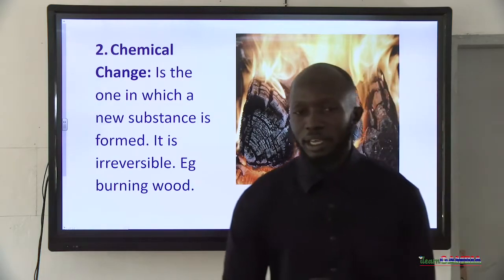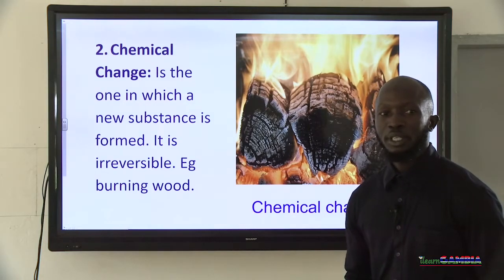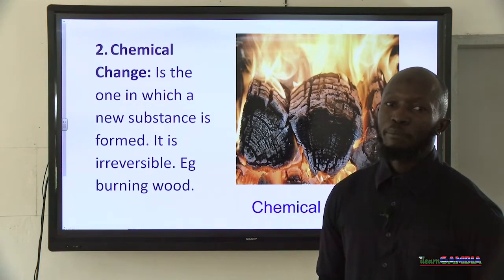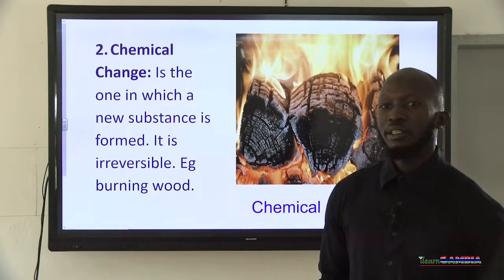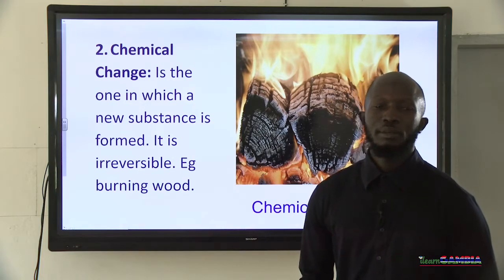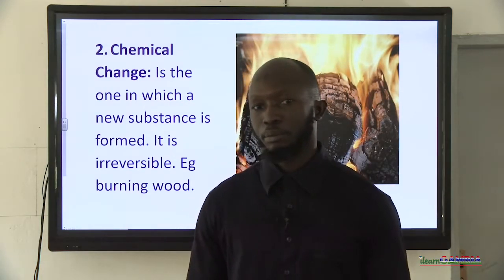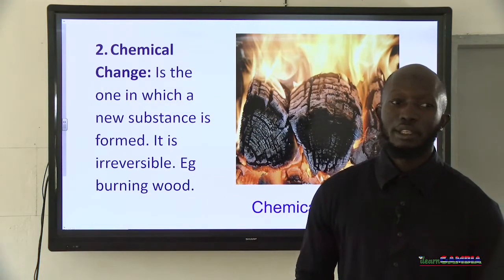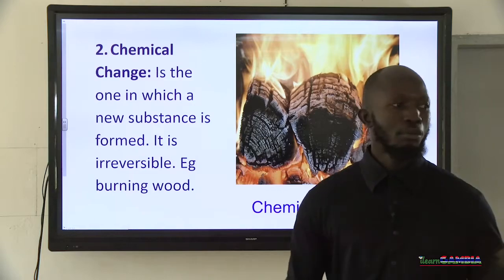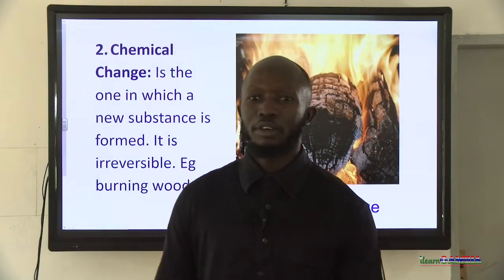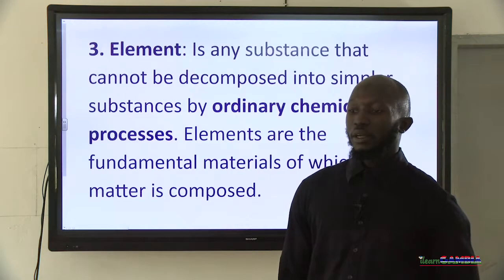Now, chemical change, like we said in the beginning, is the type of change in which a new substance is formed. It is really not easily reversible. Because when you move from the original substance and now you form a new substance altogether, it is normally impossible to go back to the original substance. And that is what we call a chemical change. Examples of chemical change include burning. When you burn something, obviously you are transforming that material from its original type into a new substance altogether. If you burn wood, paper, or charcoal, for example, you are transforming the material from its original form to another. Okay?